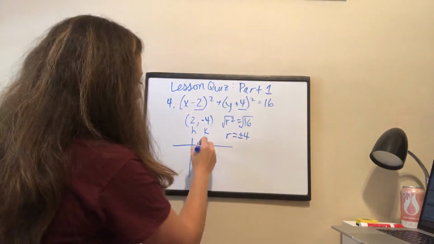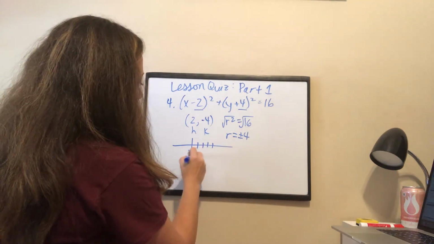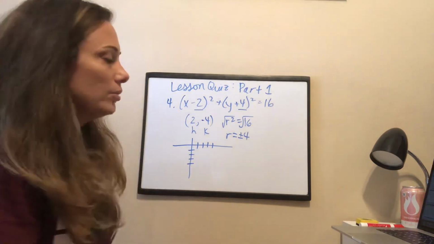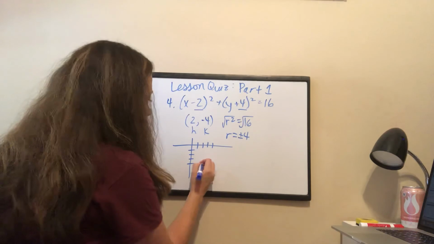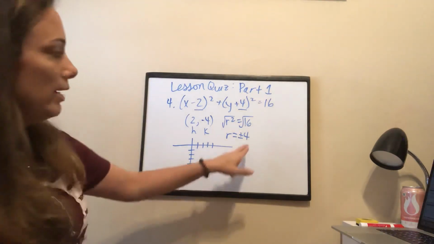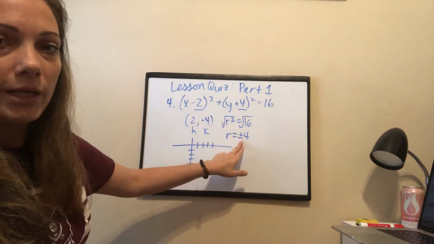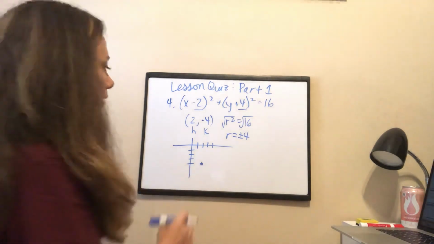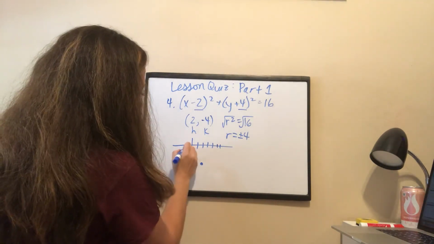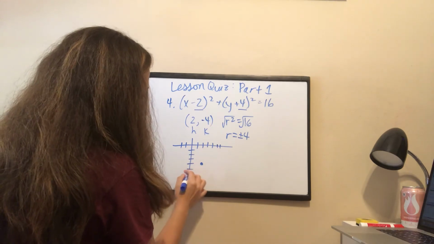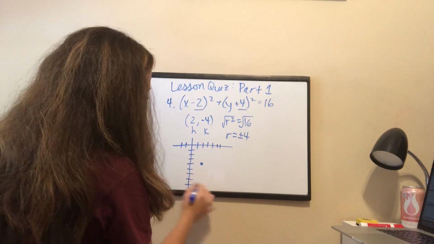Okay. 1, 2, 3, 4. Okay, so I need to plot my center at 2, -4. And then I know my radius is going to go up 4, down 4, left 4, right 4. So let's go 1, 2. We need to go 1, 2. We need to go 1, 2, 3, 4.